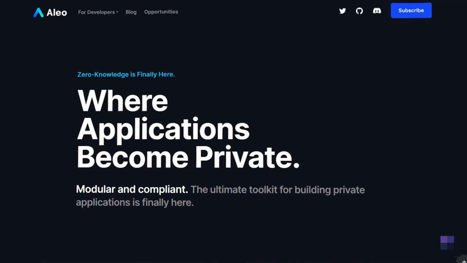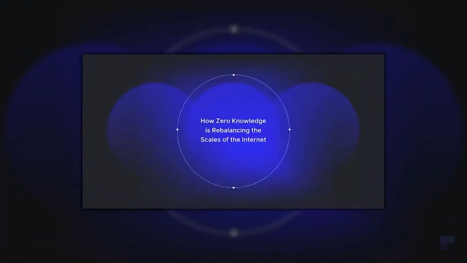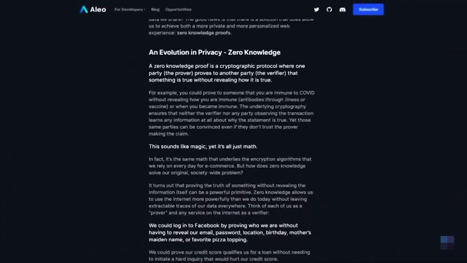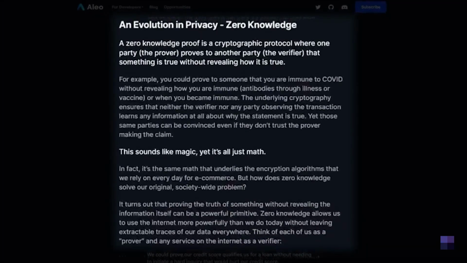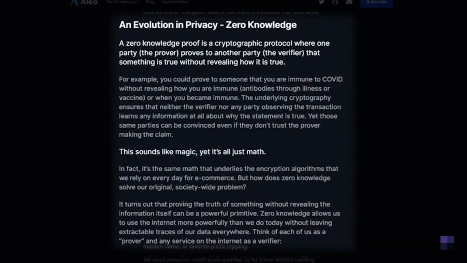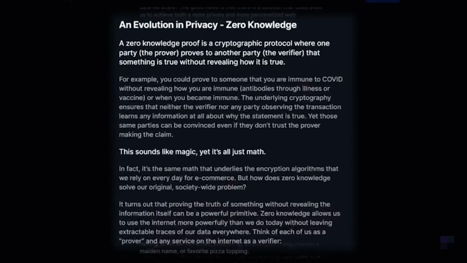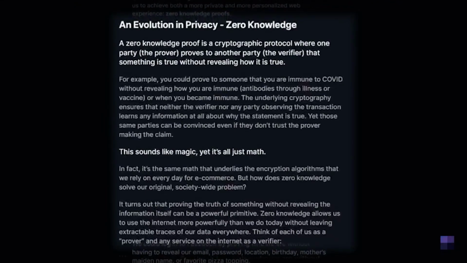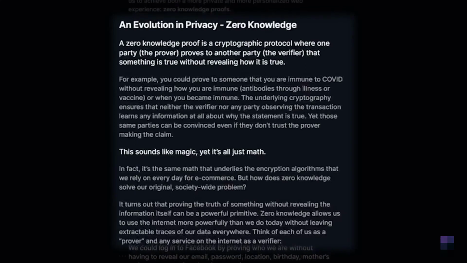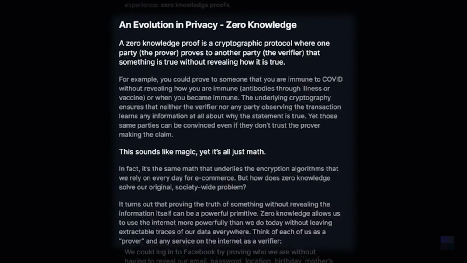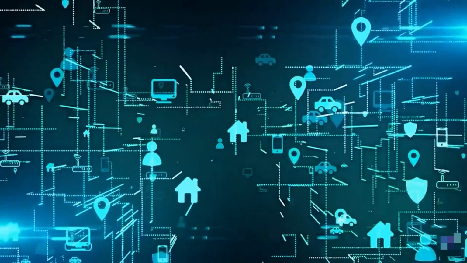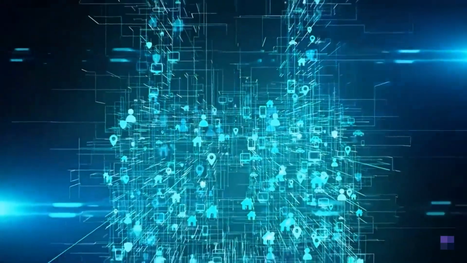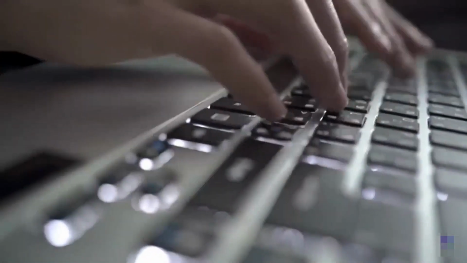Thanks to zero disclosure. Zero-knowledge proof is a cryptographic protocol where one party proves to another that the data is correct but does not disclose their values. For instance, this guarantees that when you input a password, the entire application only perceives it as being accurate, and the password stays secret. By utilizing zero-knowledge cryptography, Aleo has the potential to assist in restoring power to users instead of transferring it to corporations.